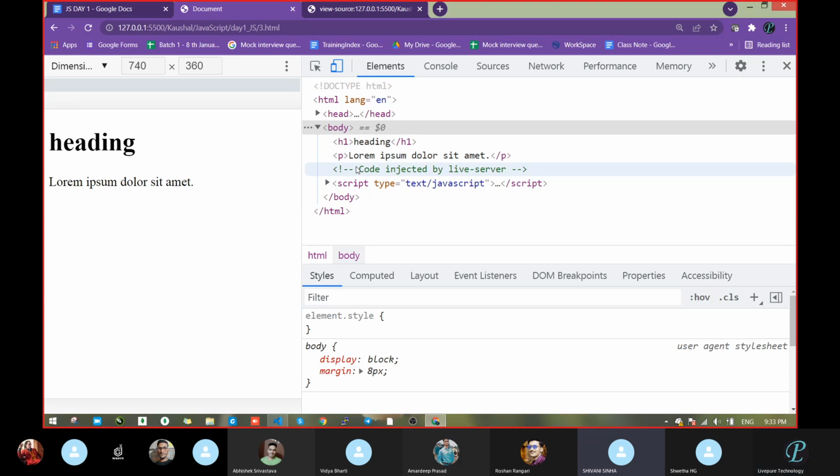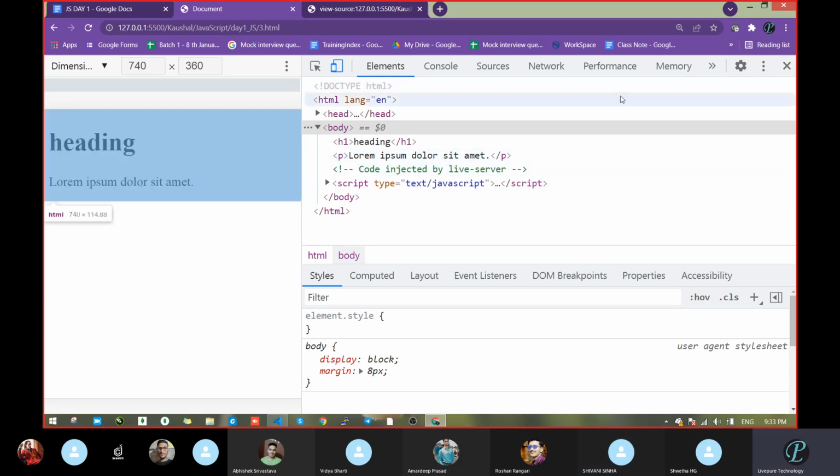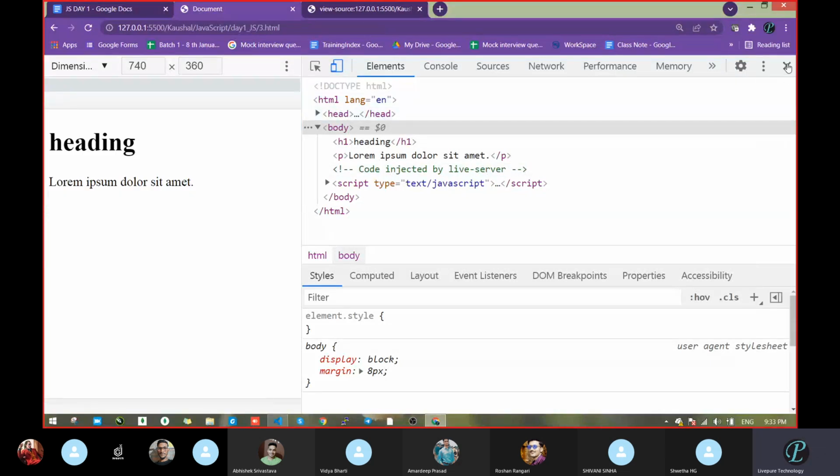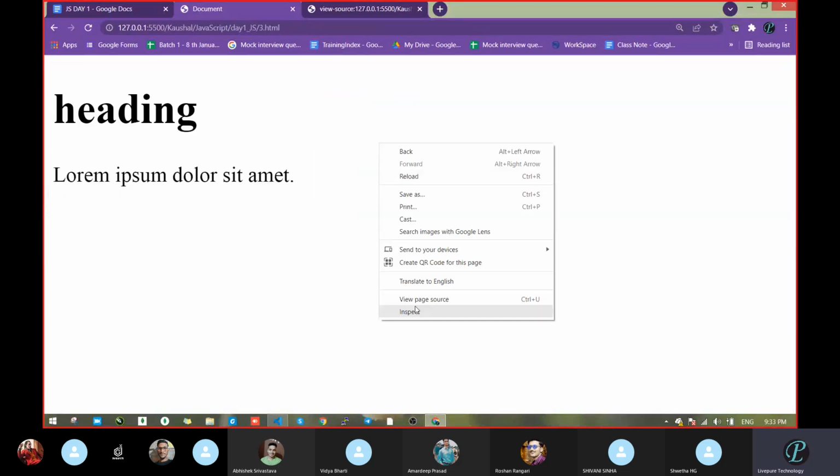Yes, sir. Okay. So next time, don't say that all of this is the DOM. No, this is the page. If you right click, this is the page of entering the browser section. You can call it the browser DOM section, or browser different options. We all know that this is the DOM.